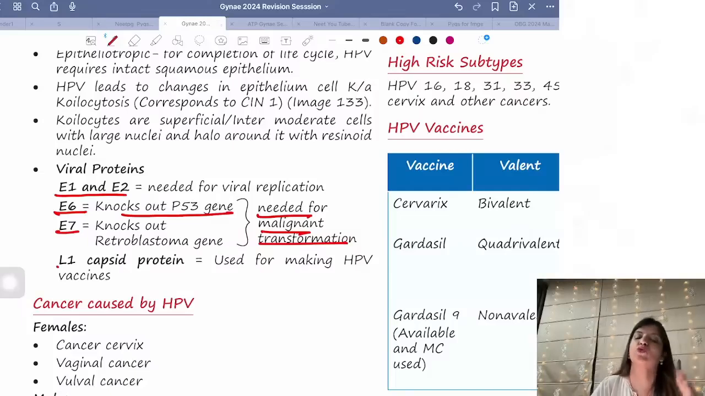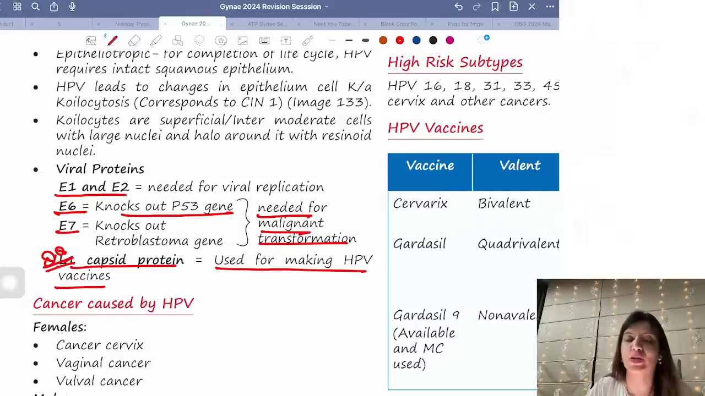E6 is the one which is going to knock out the P53 gene and E7 is the one which is going to knock out the retinoblastoma gene. Both of them are required for malignant transformation. And L1 capsid protein, many times this question has been asked. L1 capsid protein is used for making HPV vaccines.